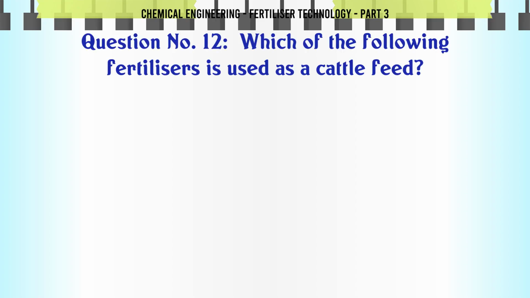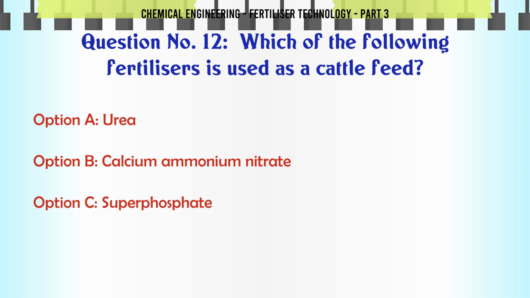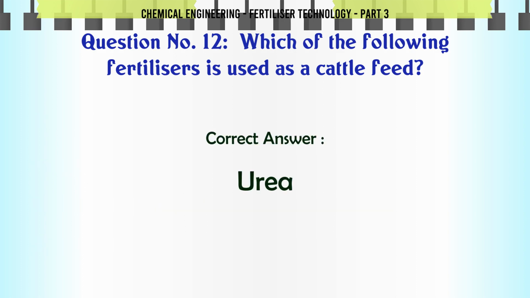Which of the following fertilizers is used as a cattle feed? A. Urea, B. calcium ammonium nitrate, C. superphosphate, D. ammonium sulfate. The correct answer is urea.